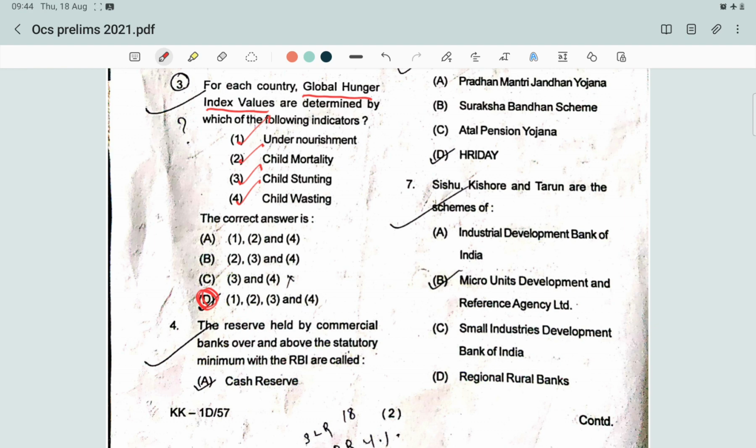And next is child stunting: the share of children under age 5 who have low height for their age is called child stunting. And child wasting: the share of children under age 5 who have low weight for their height is called child wasting.